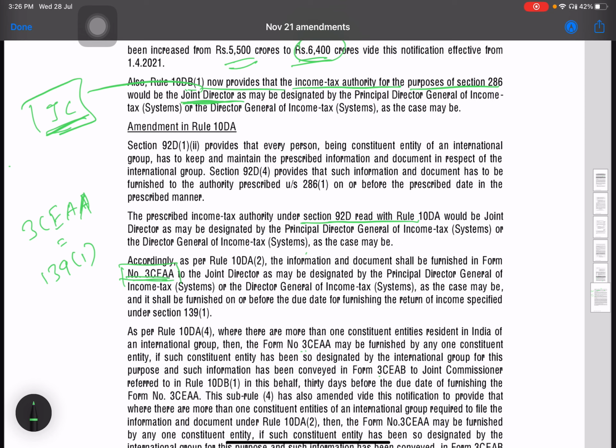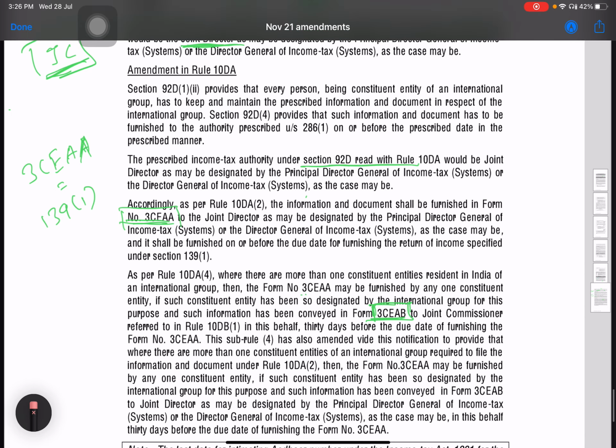The information of which constituent entity will file Form 3CE AA is given in Form 3CE AB. The due date for filing Form 3CE AB is 30 days before the due date of Form 3CE AA. So this is the concept of Form 3CE AA and 3CE AB.